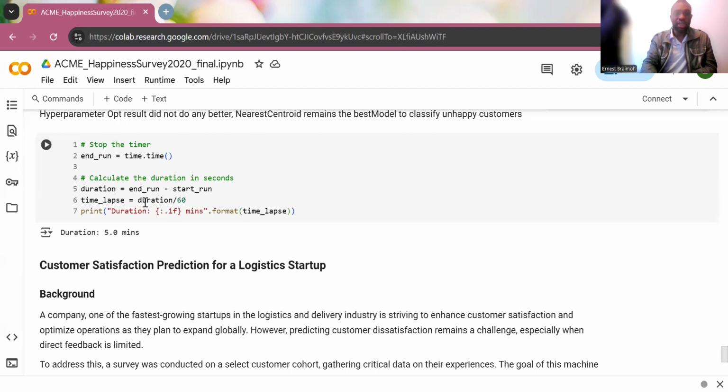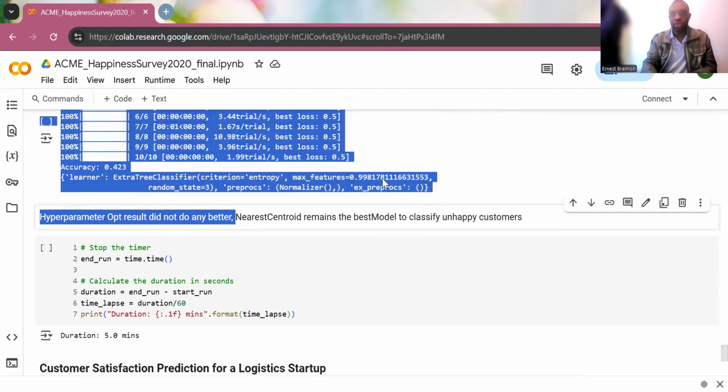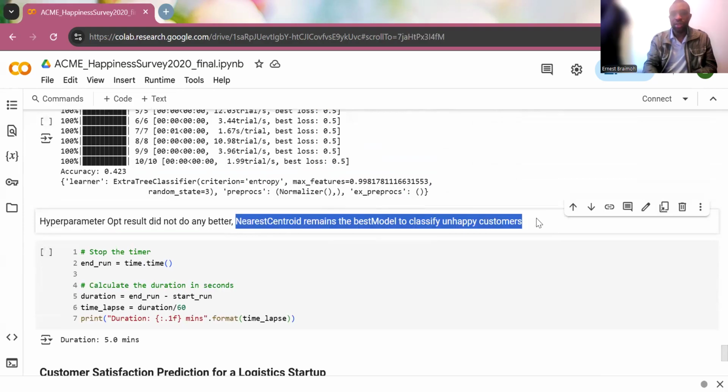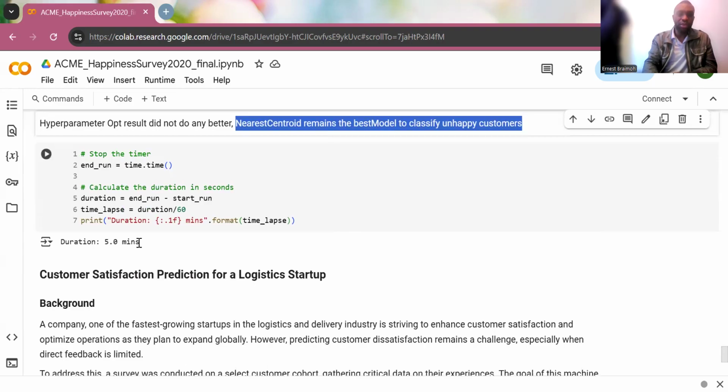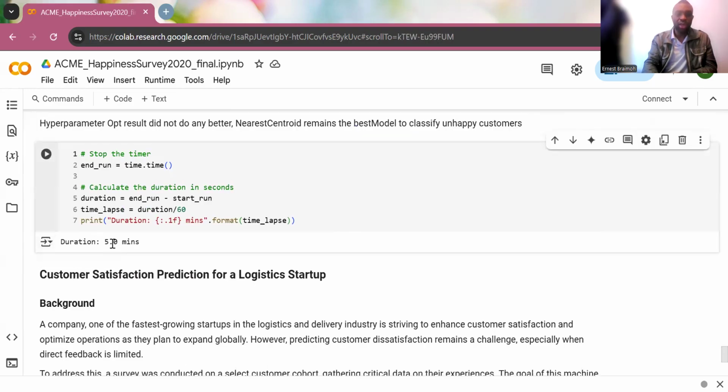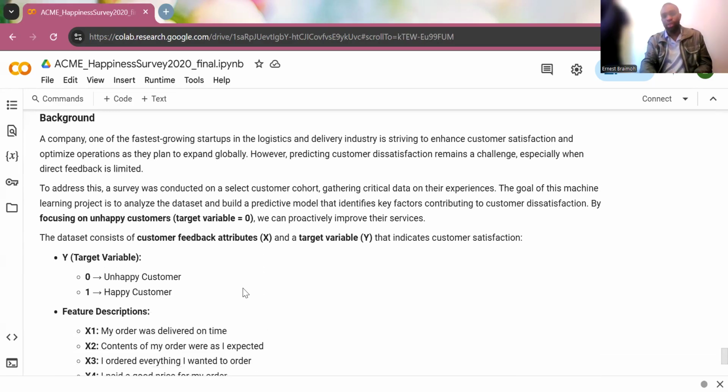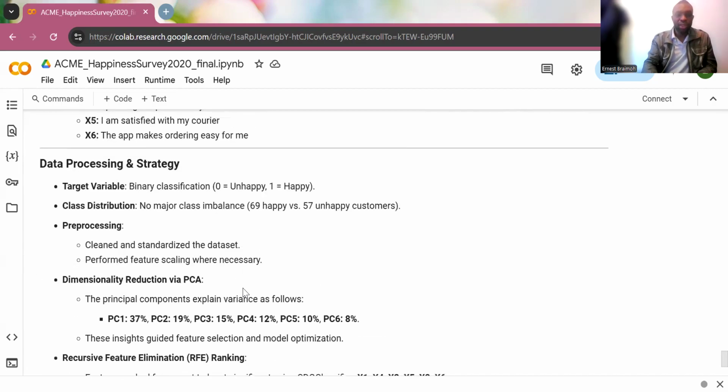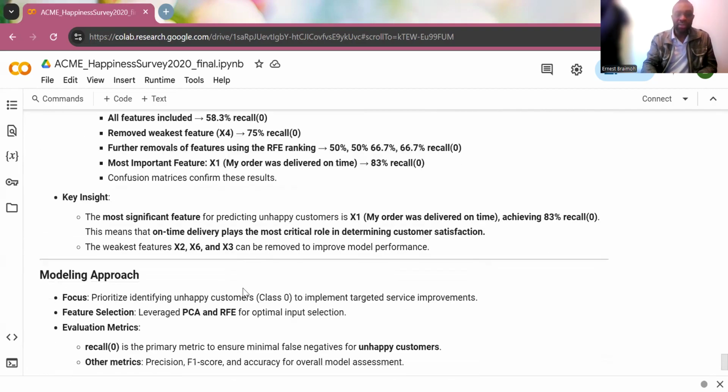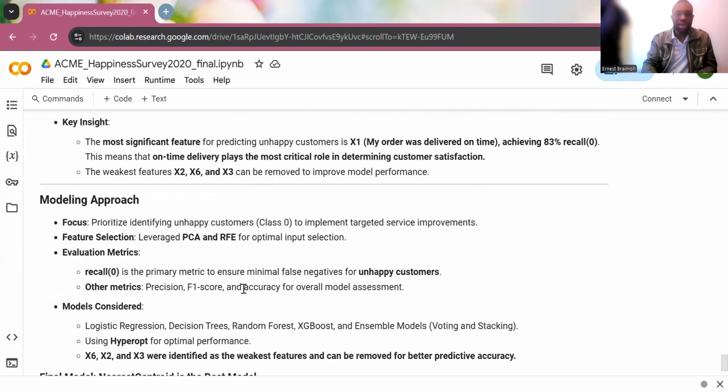But at the end of the day, hyperopt didn't get a better result, but nearest centroid remains the best model to classify unhappy customers. It took about 5 minutes to run the whole Python code, as you can see here. So this is the background. This was aside from the things I did, the result that came out from it.